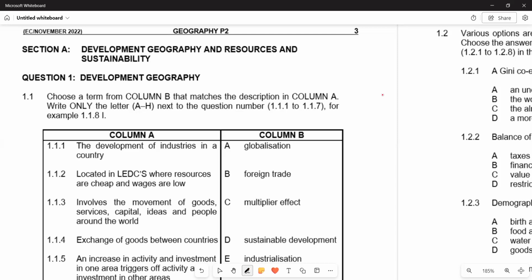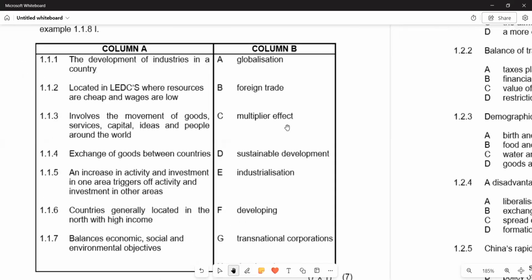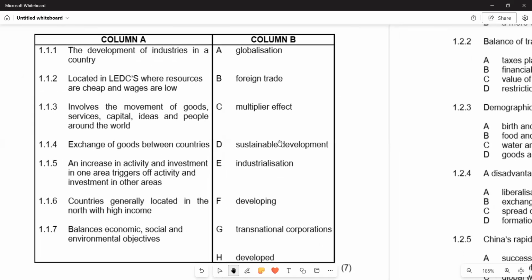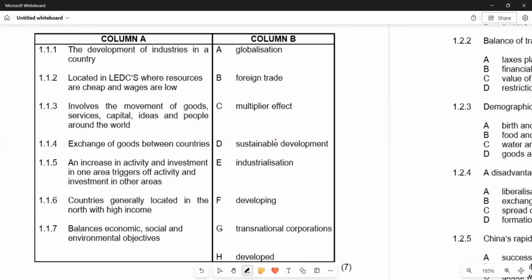On the first one, which is 1.1.1, it says the development of industries in a country, and we're going to try to see which term in column B matches that explanation. We've got our terms ranging from A to H. If you go through column B, we will see that this explanation matches industrialization. So we've got E on 1.1.1, explaining that the development of industries in a country is industrialization.